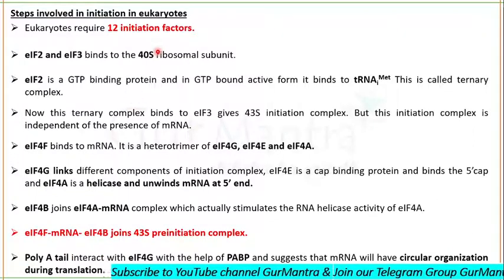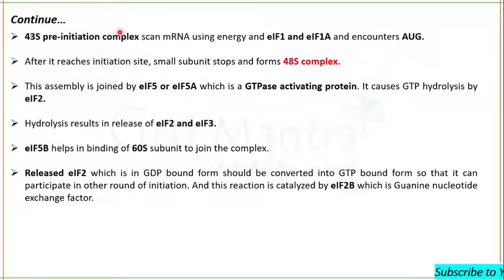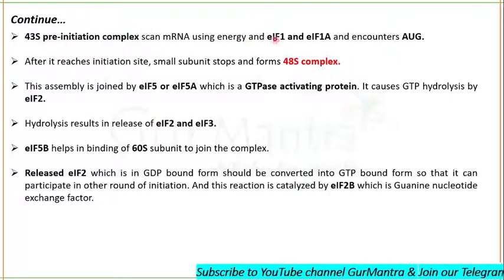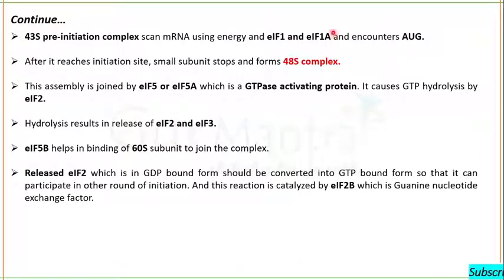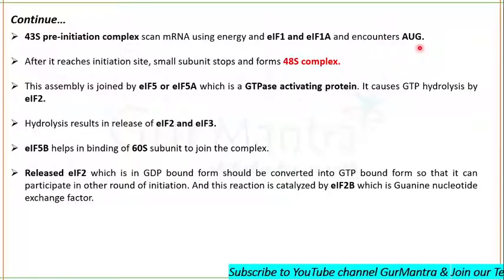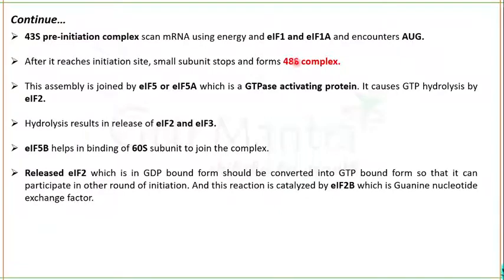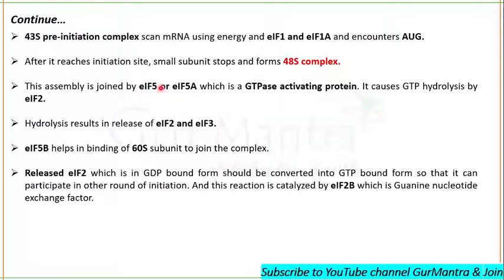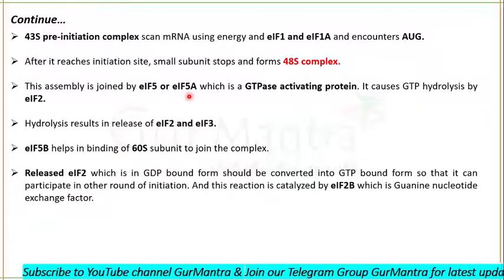I hope the function of each initiation factor is clear to you now. Now see, this pre-initiation complex will start scanning the mRNA with the help of initiation factor 1, eIF1, or you can say initiation factor eIF1A. And finally they will encounter AUG. When they encounter AUG, the small subunit stops and it forms a 40S complex. Fine. And then initiation factor eIF5 joins this complex.